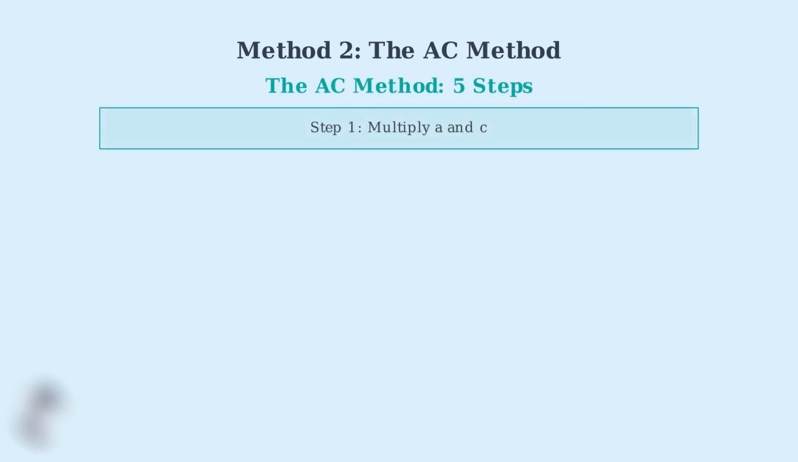The AC method is particularly useful when we're dealing with trinomials where the leading coefficient, that's the coefficient of x squared, is not equal to 1. This method is also called factoring by grouping. The AC method follows 5 clear steps.